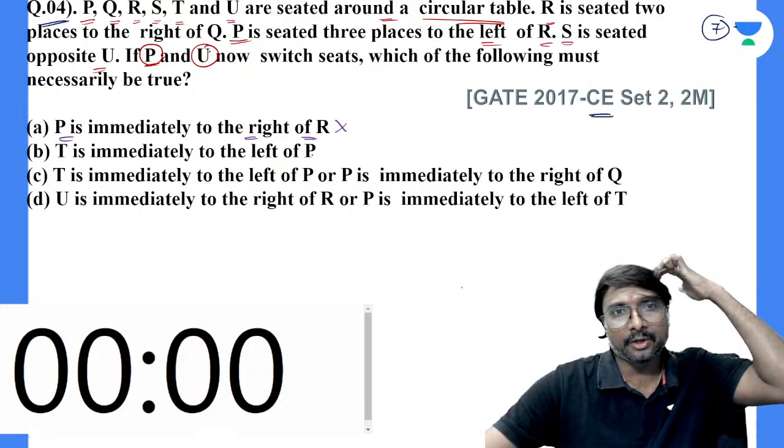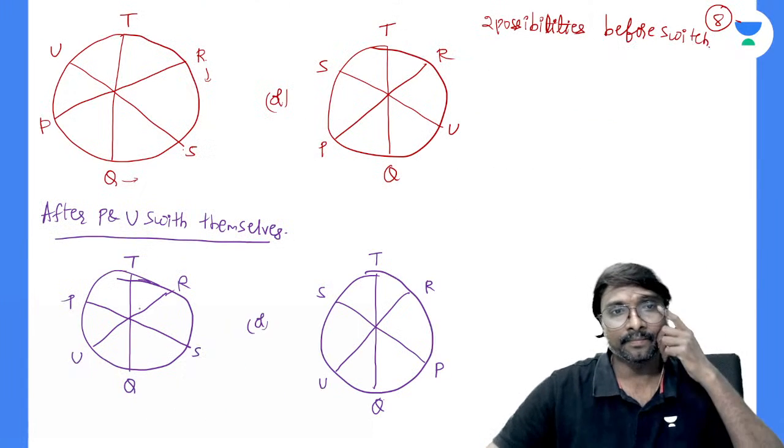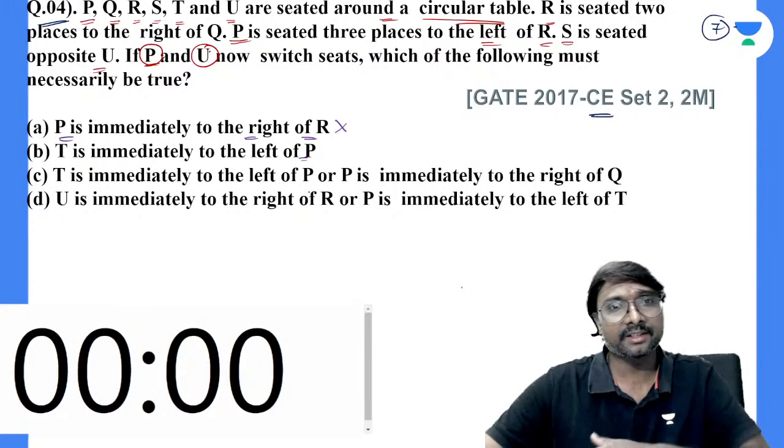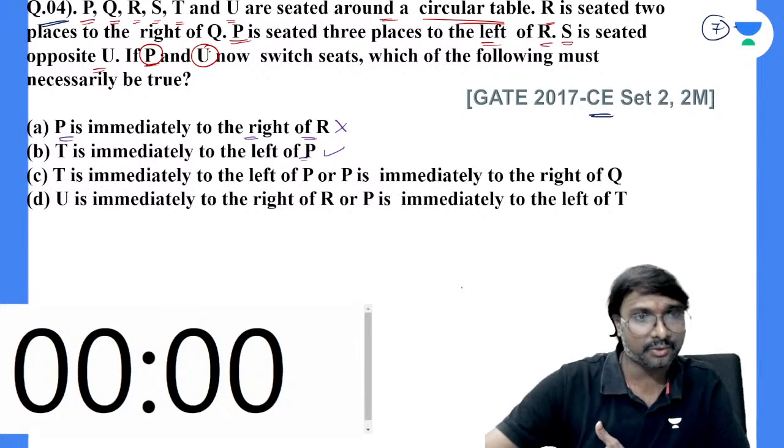T is immediately to the left of P, right? Yes, in this first case, T is immediately to the left of P. Yes, it is satisfied. Now, what is the next one?